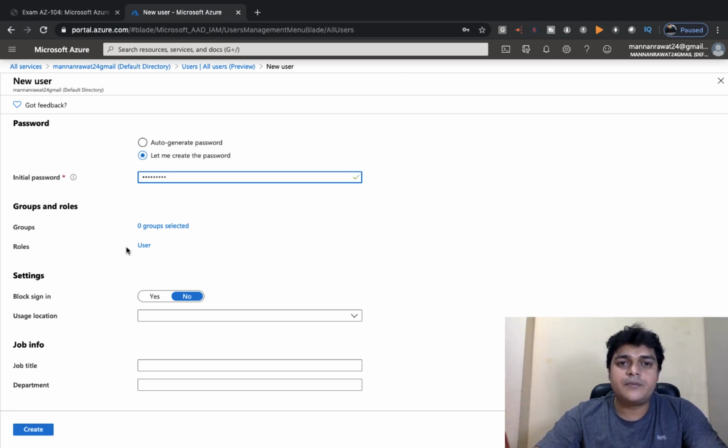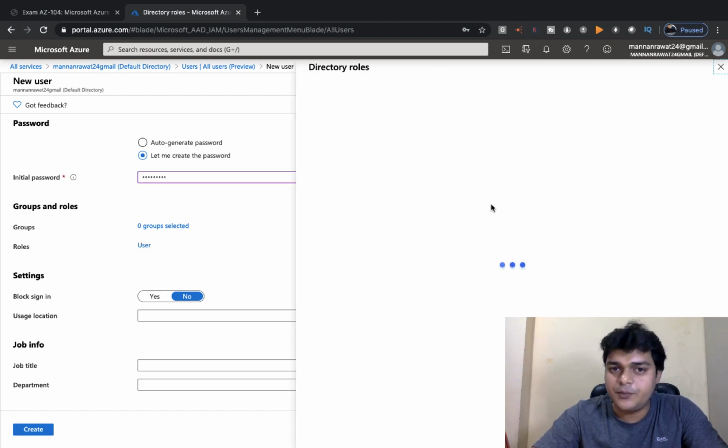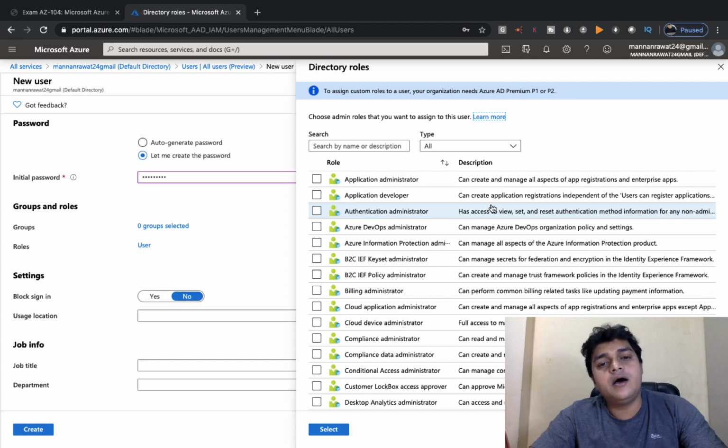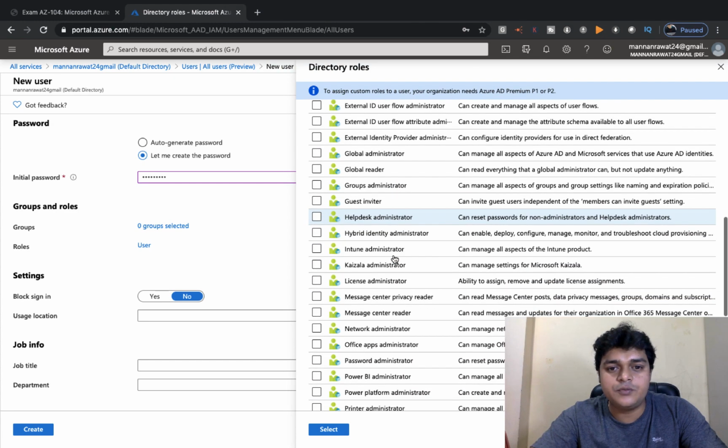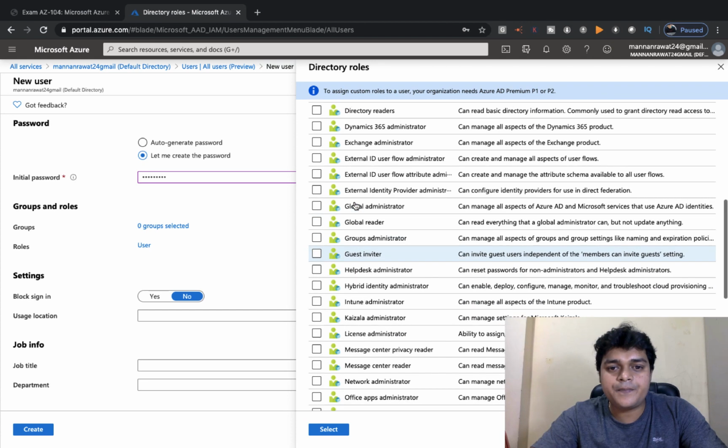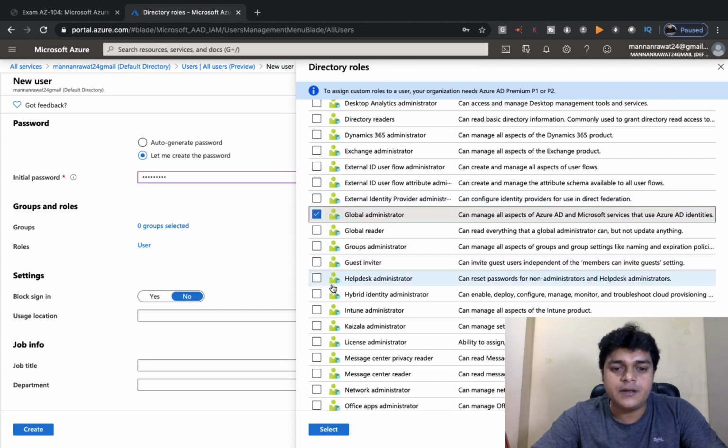We don't have any resource group, we don't have any group, so I'm not going to choose any group. Then the role of this user: you can make it user, owner, or contributor. So you can do that. I'm just going to make it global administrator. Okay, and just click OK.